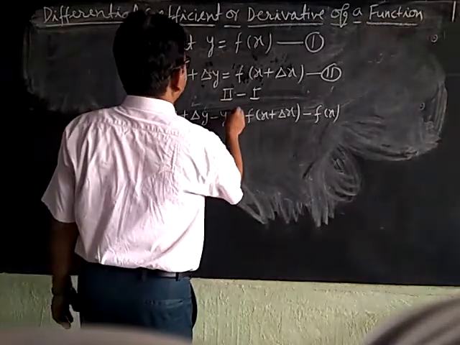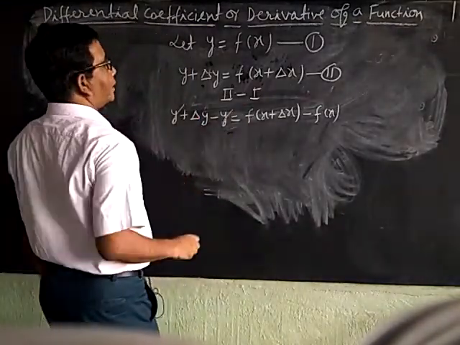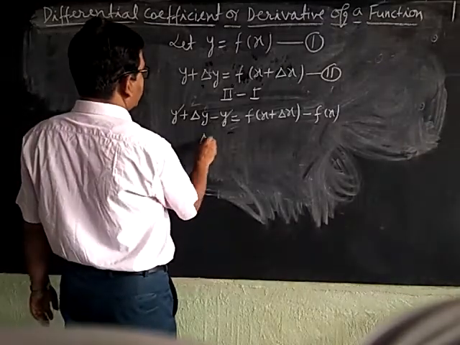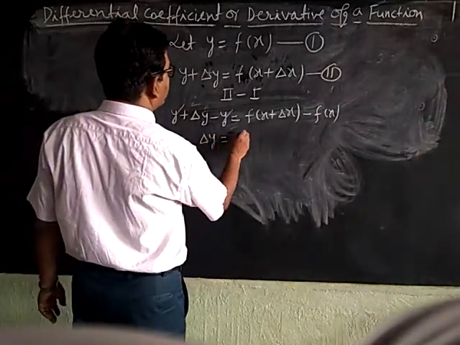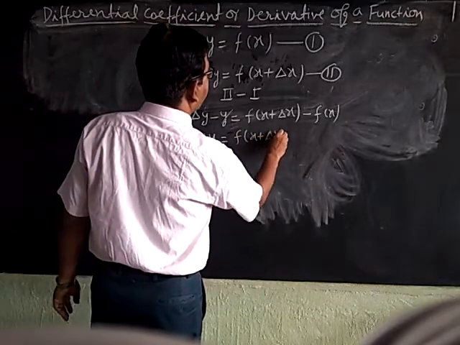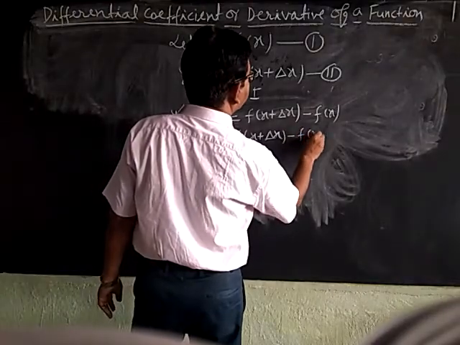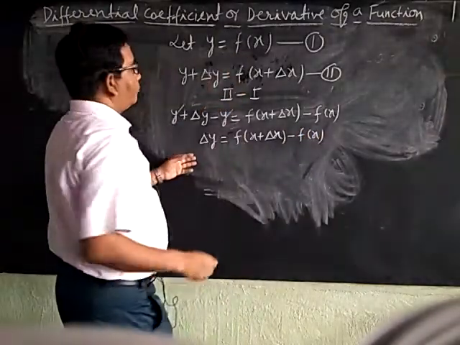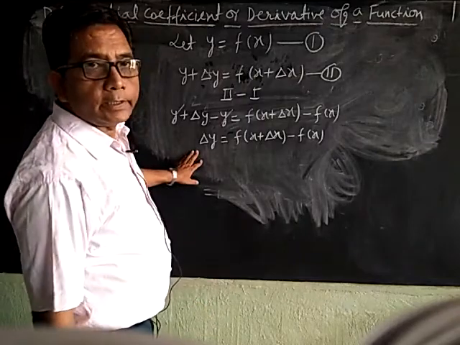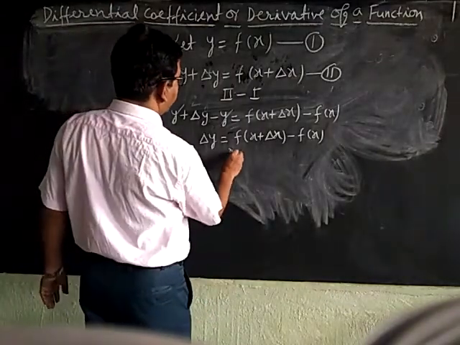Now we will cancel y because this is minus y, this is plus y. Then it becomes delta y is equal to f(x plus delta x) minus f(x). Now we will divide by delta x on both sides.